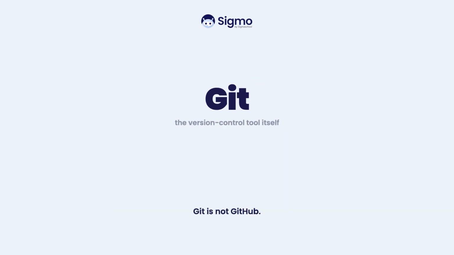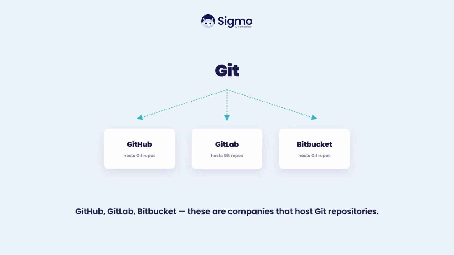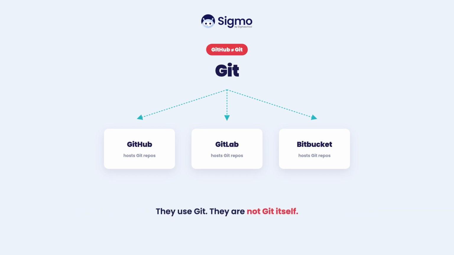Quick clarification before we go further. Git is not GitHub. GitHub, GitLab, Bitbucket, these are all companies that host Git repositories. They use Git. They are not Git itself. So what does Git actually do?